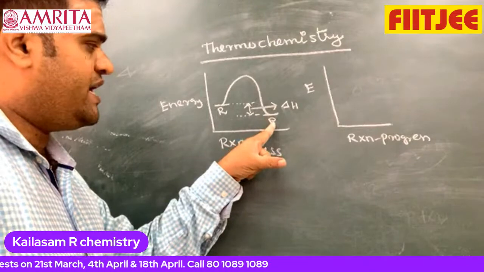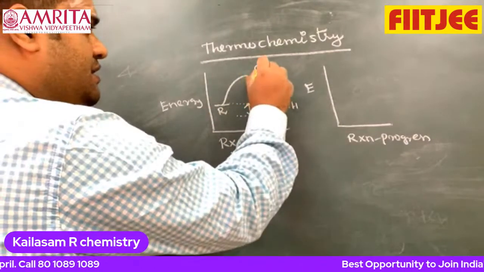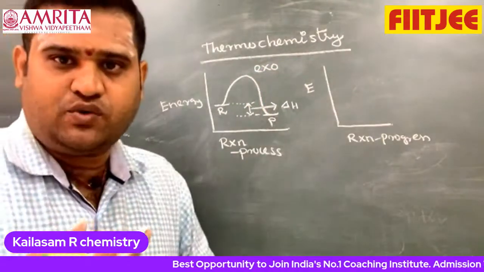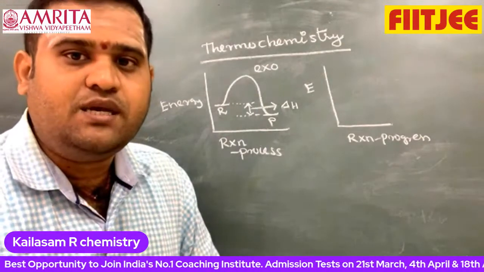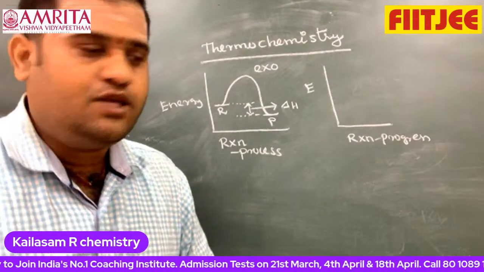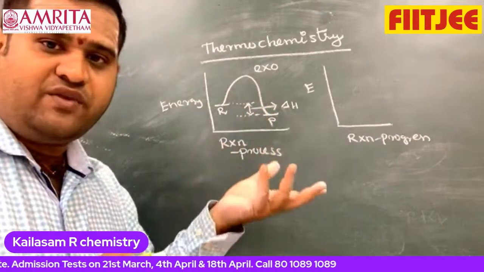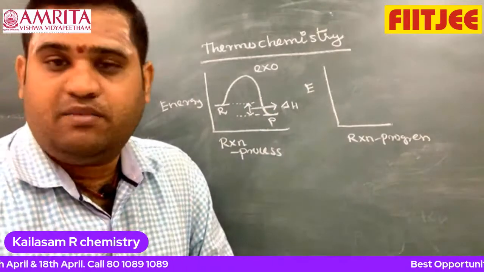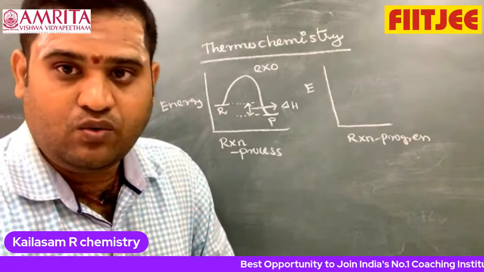The products are lower in energy than the reactants. Therefore, this reaction is called an exothermic reaction. What is an exothermic reaction? Energy is released. That means the system is going to release energy and the surroundings are going to absorb energy. This is called delta H, the enthalpy of reaction. The enthalpy of reaction depends on the nature of the reaction. By addition of a catalyst, the enthalpy of reaction does not change. We discuss that in chemical kinetics, not now.